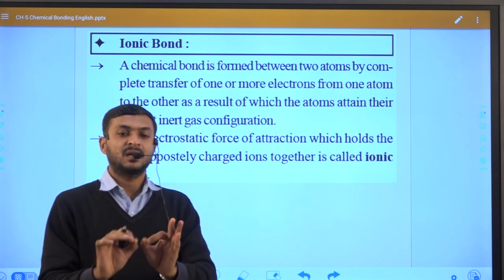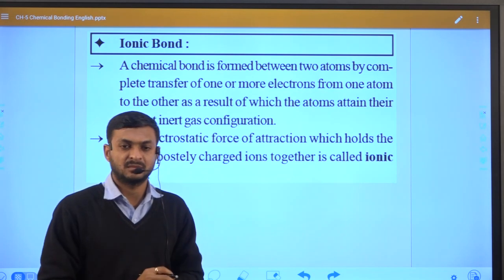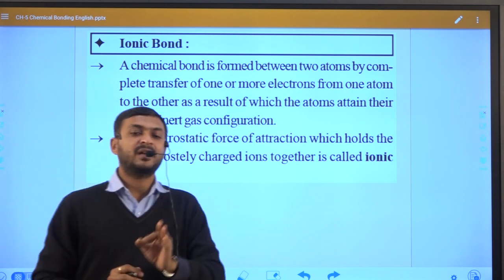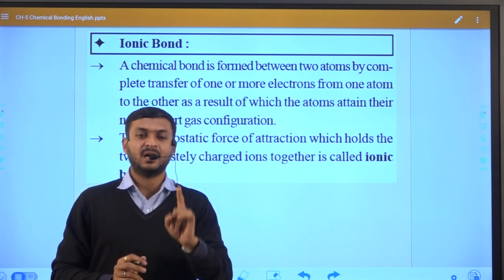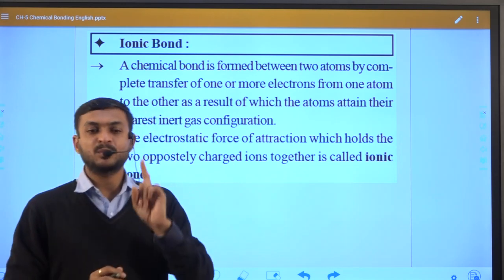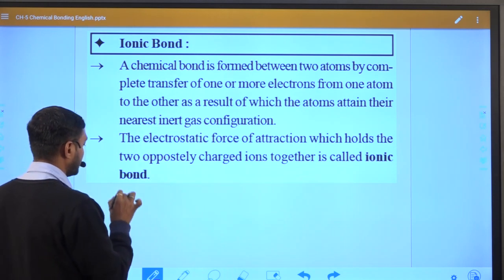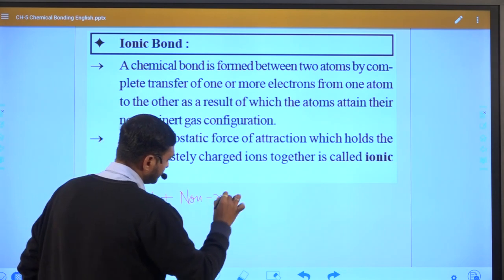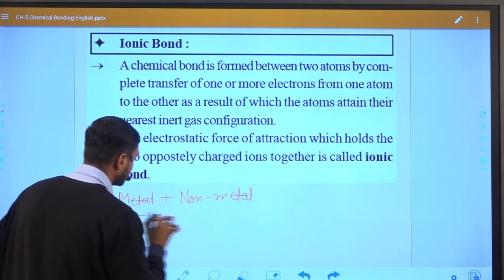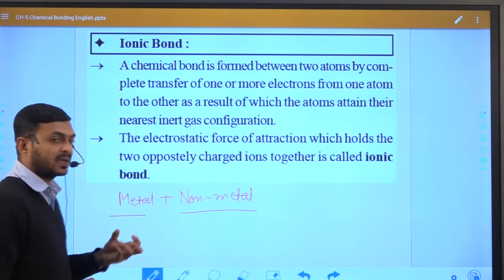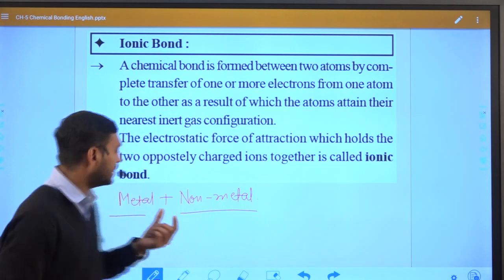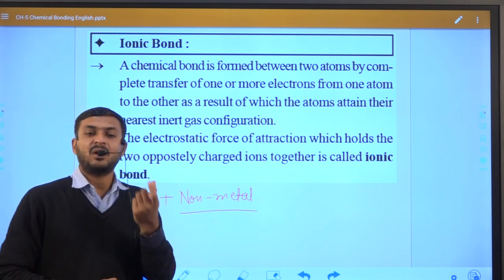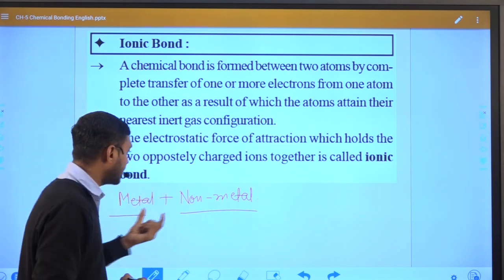Now the question is, transfer from where to where? Generally, the electron is transferred from metal to non-metal. As I discussed in our previous class, the ionic bond is formed between metal and non-metal. Whenever an ionic bond is formed, one element should be metal and another element should be non-metal. Now the transfer of electron takes place from metal to non-metal.